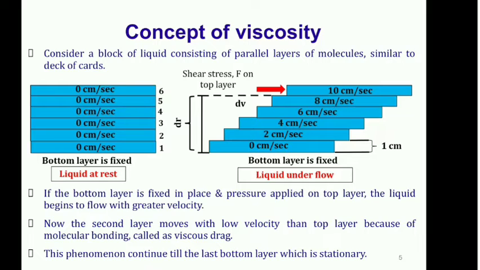Suppose I want to calculate the rate of shear for another layer, say between the second and the fourth layer. For the fourth layer the velocity is 6 centimeter per second, and for the second layer it is 2 centimeter per second. So the difference between these two is 6 minus 2, which is 4. And the distance between these two is 2 centimeter. So 4 divided by 2, again the rate of shear remains the same, that is 2.